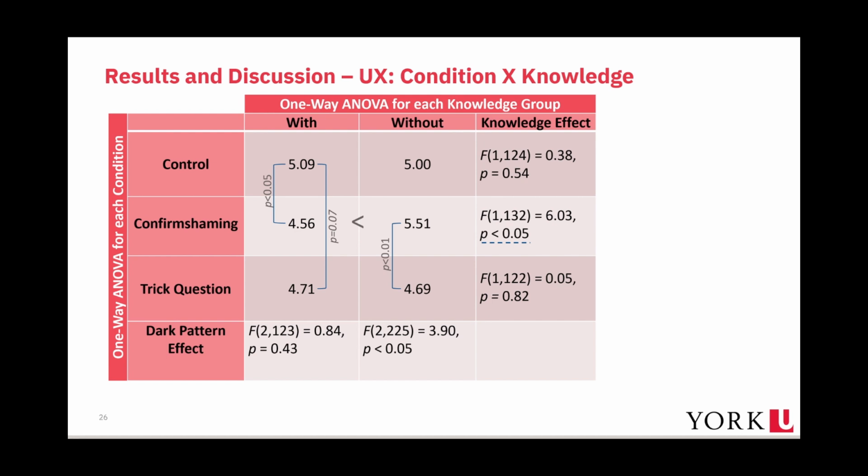Similar to reputation, regarding confirmed shaming, those with knowledge rated the website UX significantly lower than those without knowledge at p less than 0.05. However, there is no significant difference between the two knowledge groups regarding the control and trick question conditions, as the p-value is greater than 0.05. This is an indication that those with knowledge are more likely to view websites that use dark patterns such as confirmed shaming as fostering a bad user experience than those without knowledge.